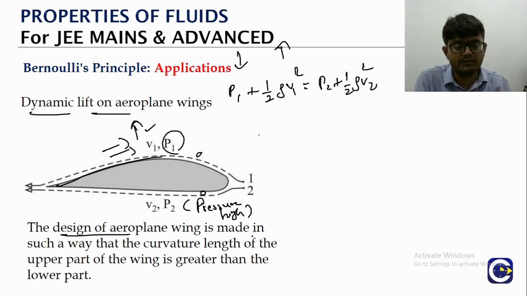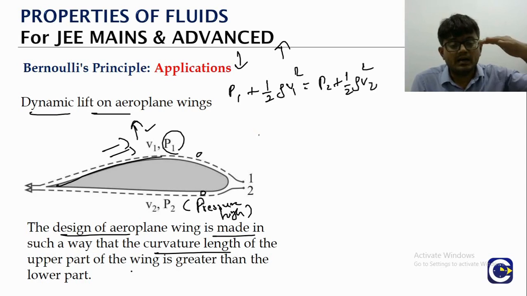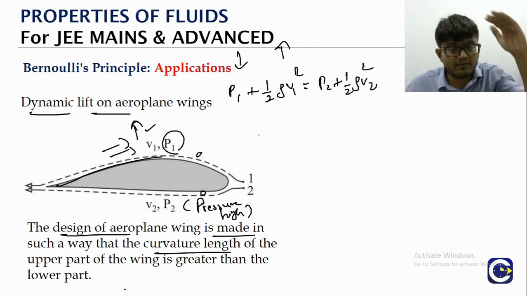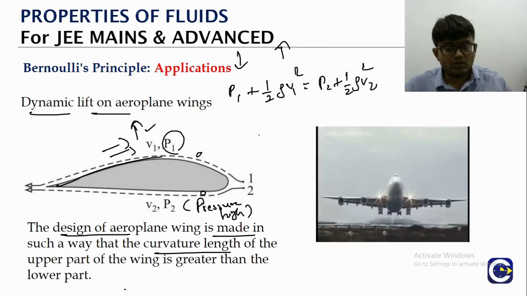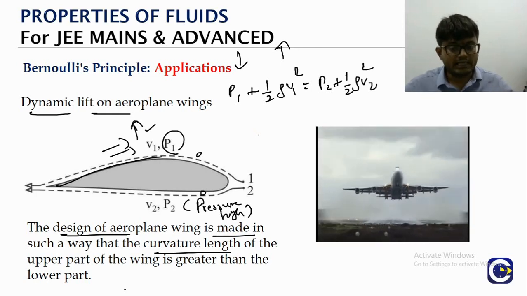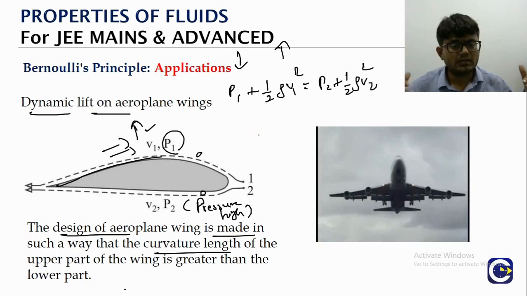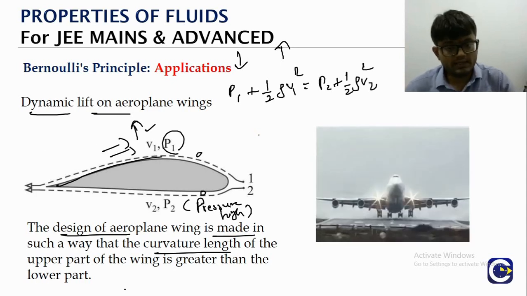So the design of the aeroplane wing is made in such a way that the curvature, right, will provide what? The wind speed will be higher. The curvature will give it in such a way that the wind speed above the air wing will be higher than below. As a result of it, what is going to happen? The pressure above will be less, and that is what is going to provide the dynamic lift. Like when an aeroplane is taking off, the dynamic lift is created by what? The applications of the Bernoulli's theorem.